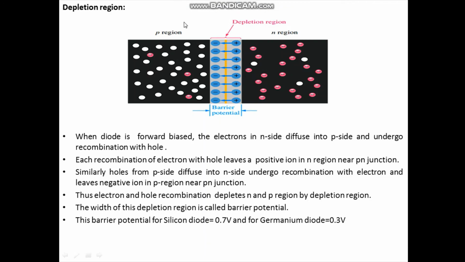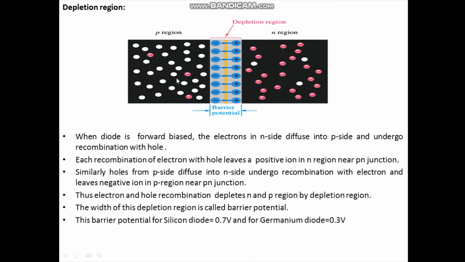What is depletion region? See, when the diode is forward biased, the electrons in N side diffuse into P side and undergo recombination with the hole. And each recombination of electron with the hole leaves a positive ion in the N region near the PN junction.